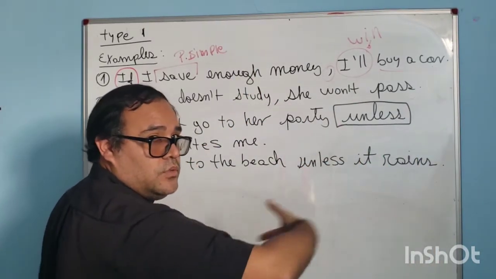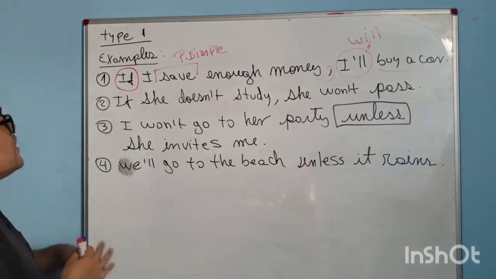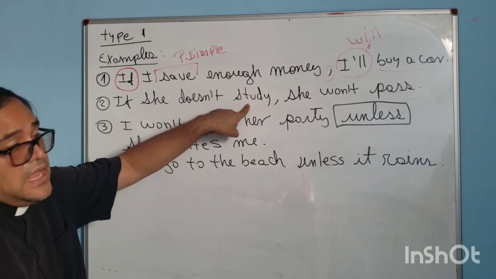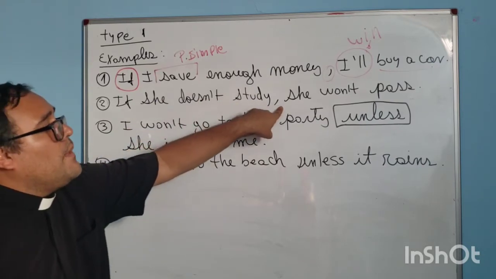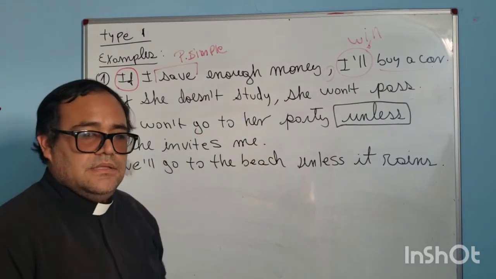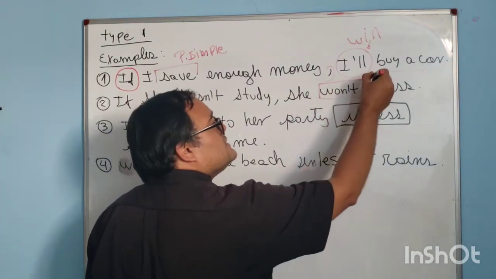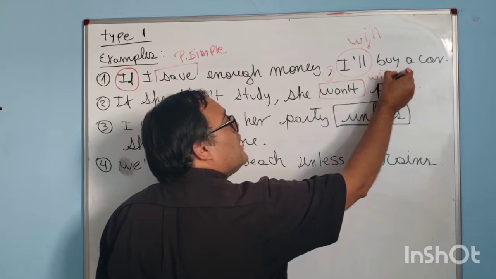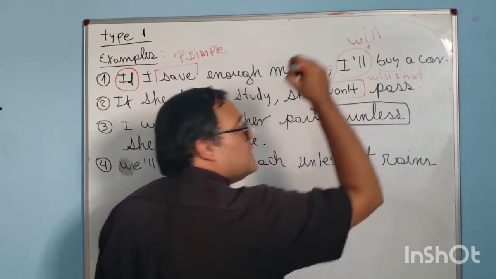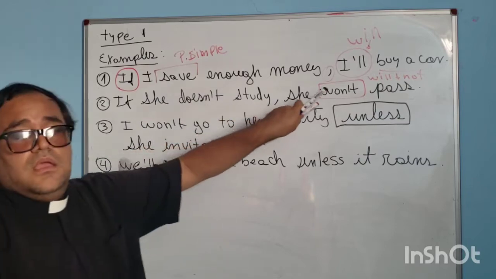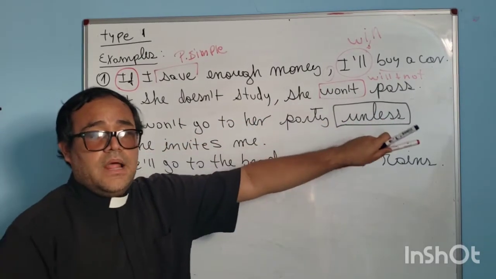Future simple. Number 2: if she doesn't study, negative form, comma, she won't pass. This part is future simple, but negative. It is will plus not. Y si ella no estudia, ella no pasará, no aprobará.